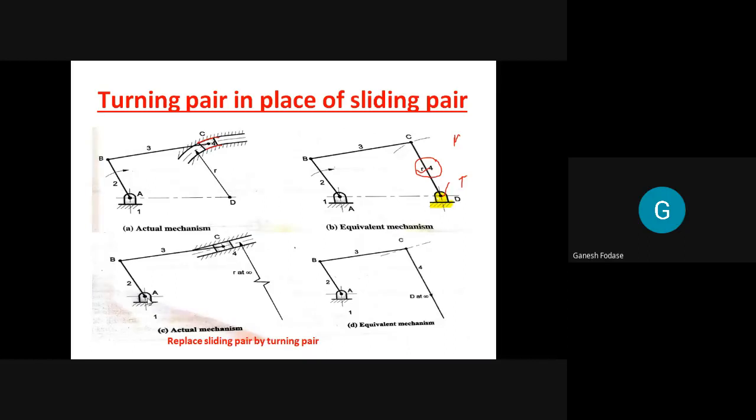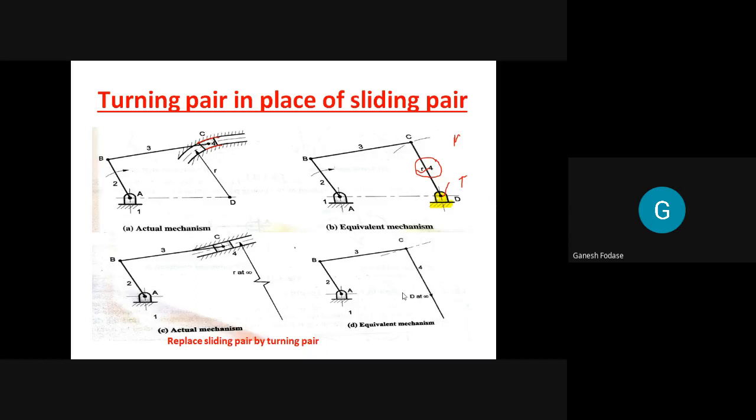So you can see here, the pairs at A, B, C will remain the same. A, B, C, no change. But at D, we know we have to replace the sliding pair by a turning pair. But how much is the radius of curvature? Infinity. So we draw this length, that is link number 4. But where is D? D is the point where the pair is formed, at infinity. Why at infinity?